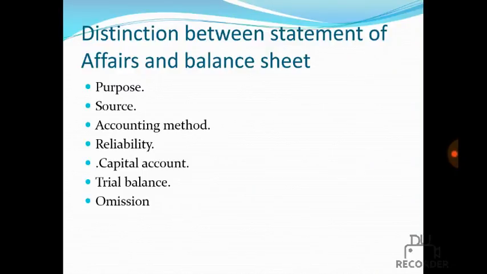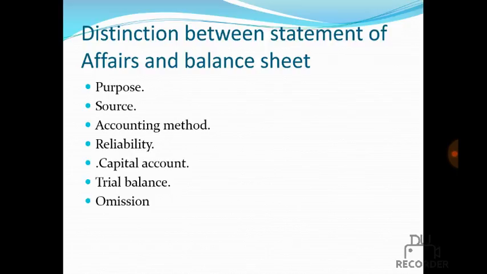Till now we have discussed problems on the statement of affairs method. Right now we have to discuss the distinction between statement of affairs and balance sheet. Some of the points to discuss the difference between the statement of affairs method and the balance sheet method: first point is purpose, second is source, third is accounting method, fourth is reliability, fifth is capital account, sixth is trial balance, and seventh is omission.